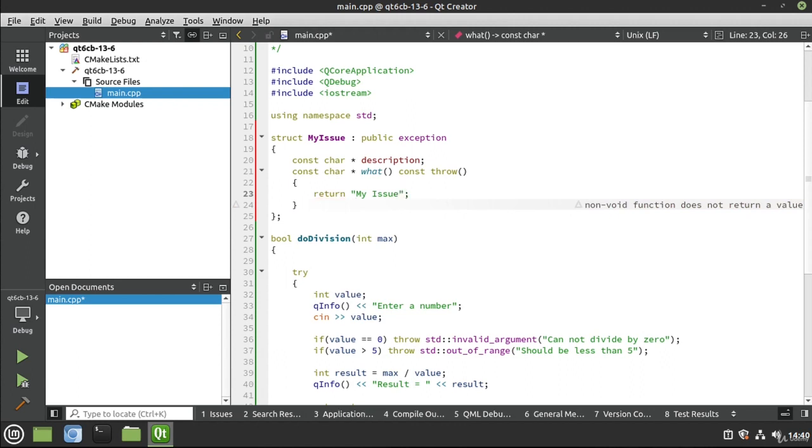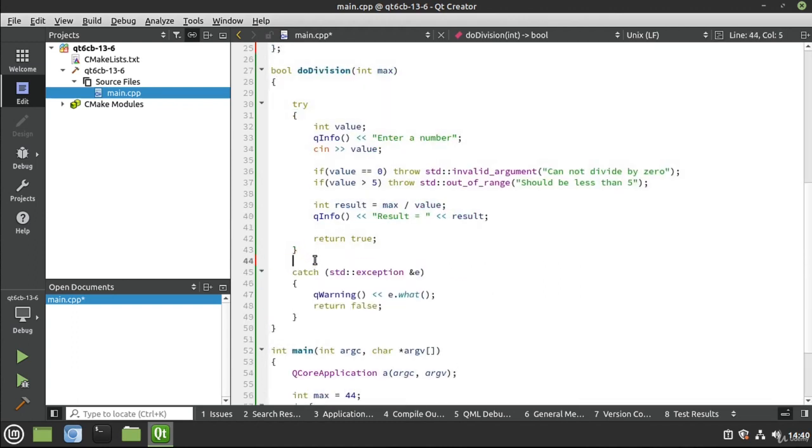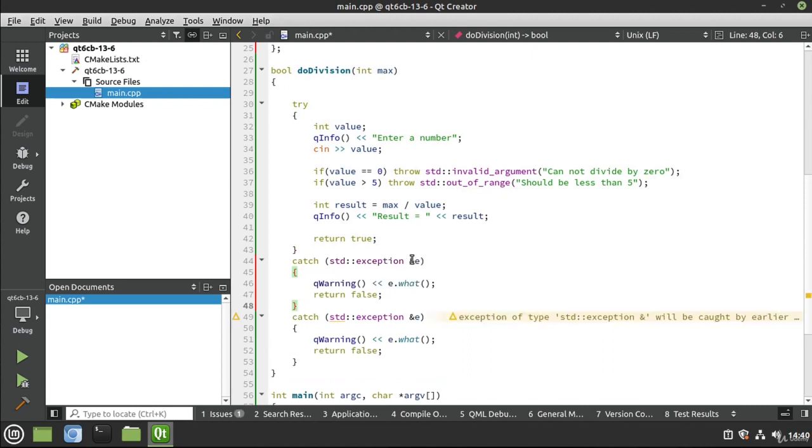as we're demonstrating here. So really what we're doing is we're making a structure, we're inheriting the standard exception, and we're going to const char pointer description. And then we have a function called what, which is going to const throw, and that is going to return a const char pointer, in this case, my issue. Why would you want to do this? Some people just want the complexity in life, but some people want the customization. So we can grab this, we can go here, and now we've got a little bit of surgery to do.